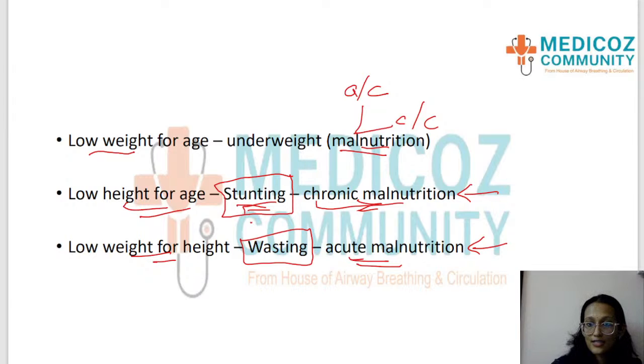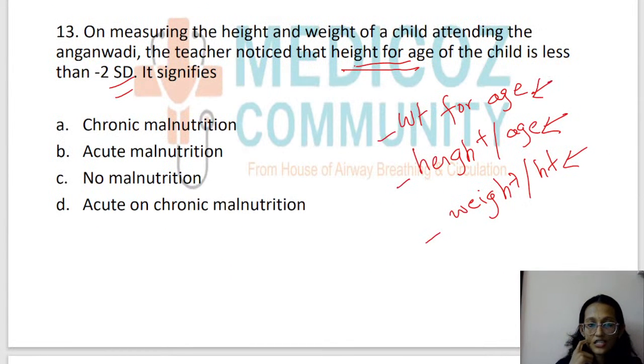Okay, so let's go back and see what option is going to come as the right answer. Yes, option A is chronic malnutrition. So I told you, when height for age is less than -2 standard deviation, which is low, there is chronic malnutrition. Okay, that means there is stunting for the child. That is the right option.